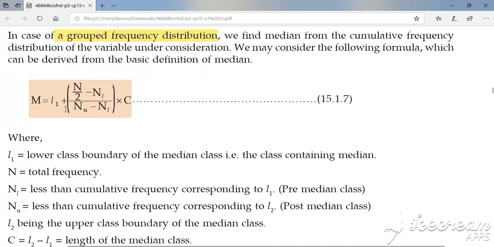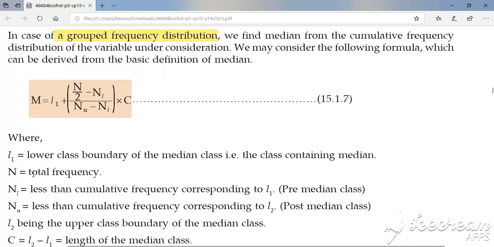Now what are all these? L1 is the lower class boundary of the median class, that is, the class containing the median. Now how do we find this lower class boundary, or how do we find this median class? That we will see in the next slide or next problem.